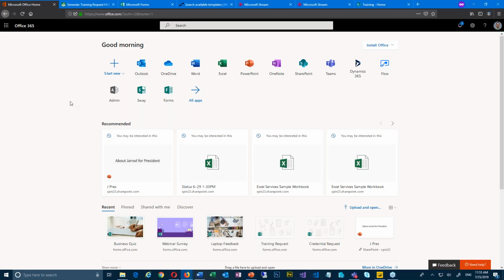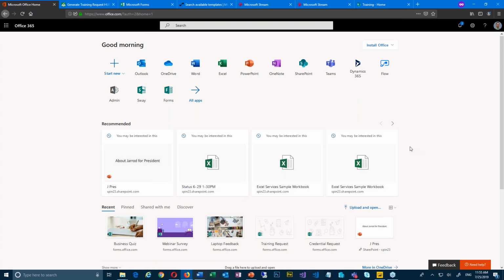So here I am sitting at my portal.office.com or office.com. I call it my office.com dashboard, which shows me all the different things that I could get into. You'll also notice that if you have the current updates, when you click on this, you'll see create a Forms survey or a Forms quiz right from here. So that's very easy to do. Or you can just click on it and go to the Forms section. And then if you guys don't know about this whole dashboard, please take a look at this next time you come to it.